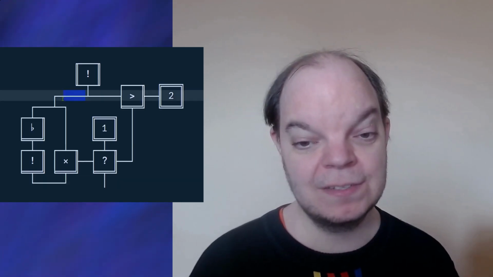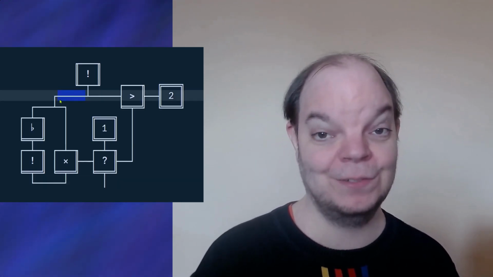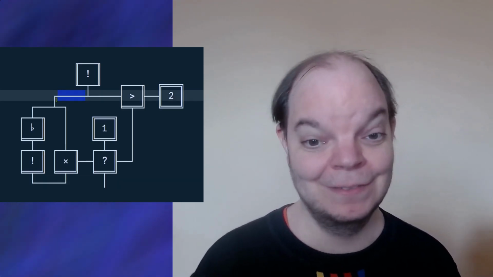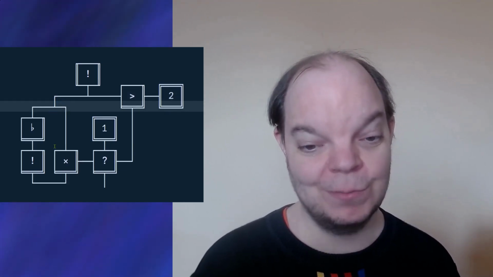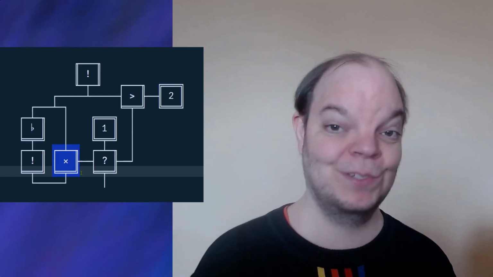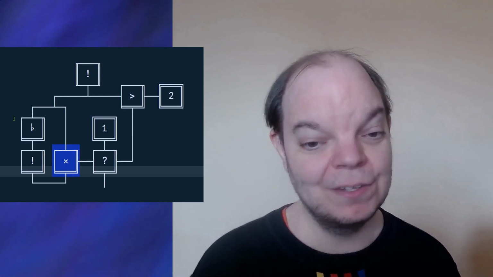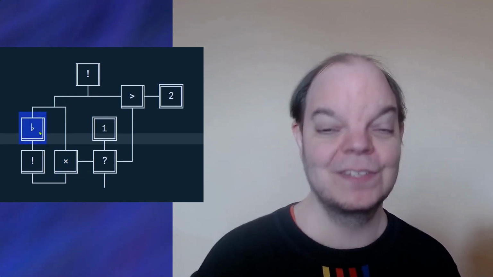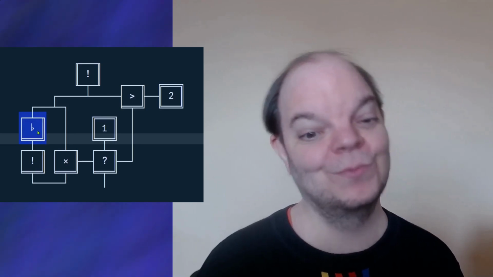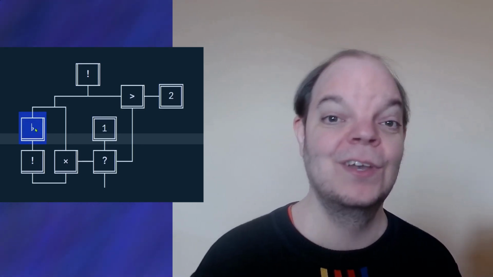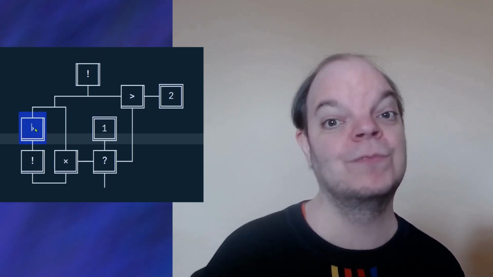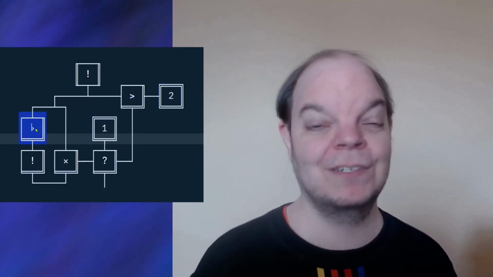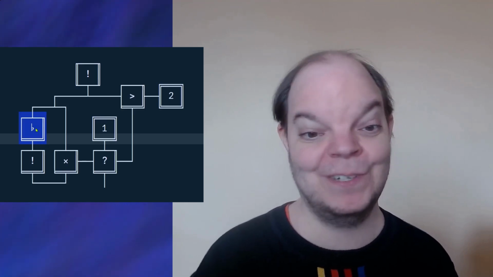So you can see that this line here, which contains our original n, gets split up into 2 copies again. One of those 2 copies goes right here into this multiplication box, and the other one goes into this. And this is a musical flat symbol, which is what I decided to use for a decrement function. So this will take the integer and reduce it by 1. So we'll turn 7 into 6, 6 into 5, etc.